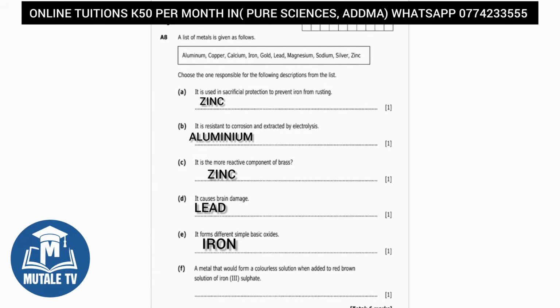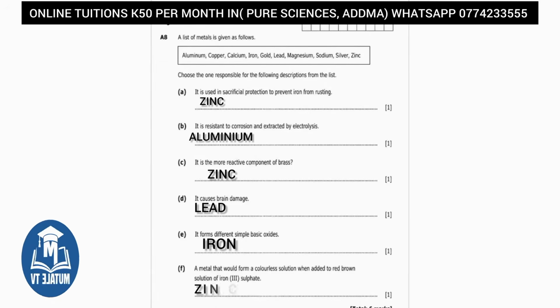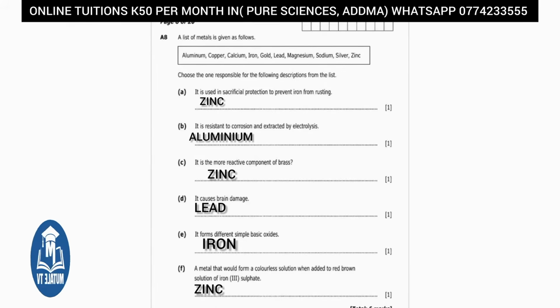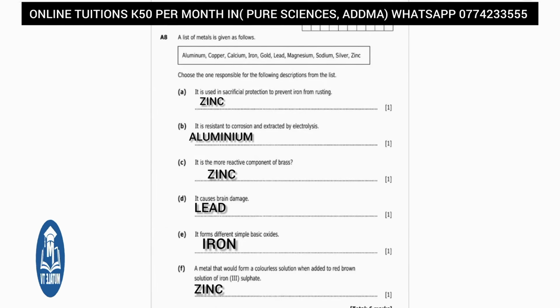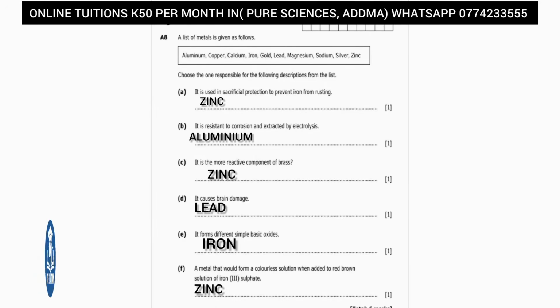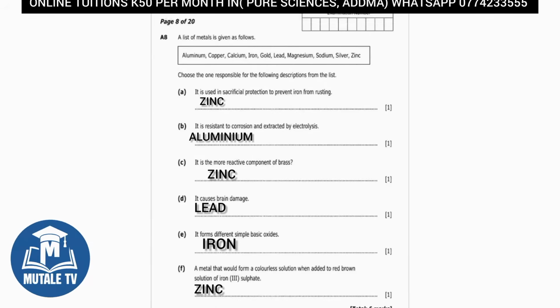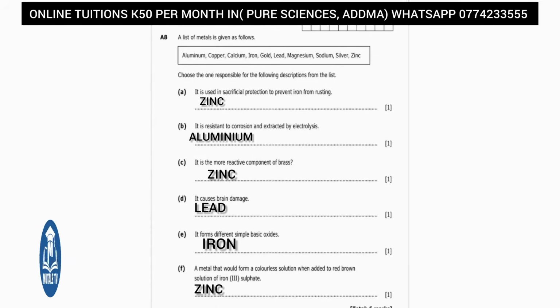Part F says, a metal that would form a colorless solution when added to red-brown solution of iron 3 sulfate. The answer is zinc. Zinc is more reactive than iron and displaces it from the iron 3 sulfate solution through a displacement reaction. The iron 3 ions are removed from solution, and the zinc sulfate solution that forms is colorless. That gives you your 6 marks for question A8. And that completes the whole of section A.